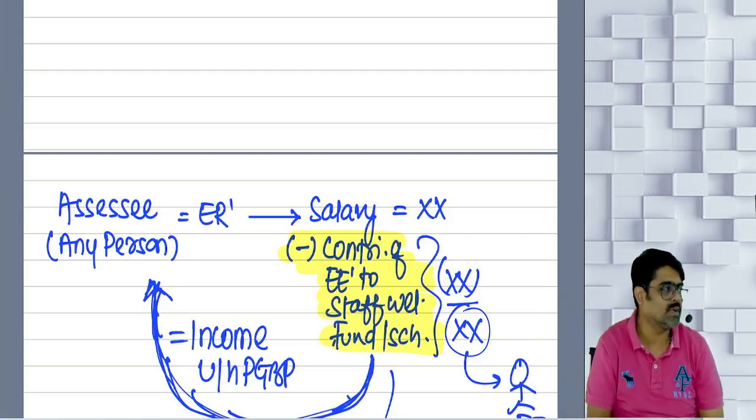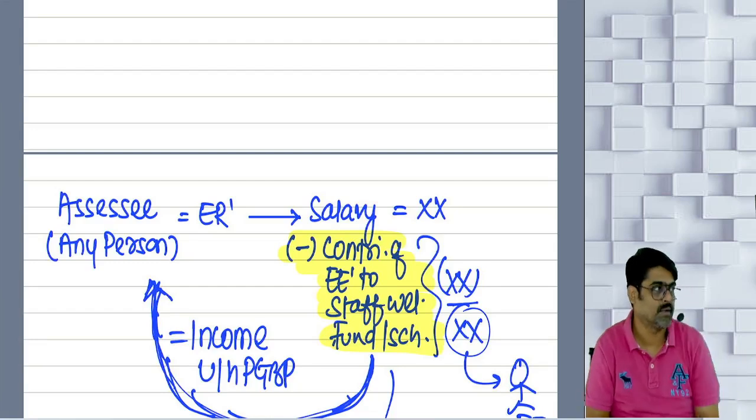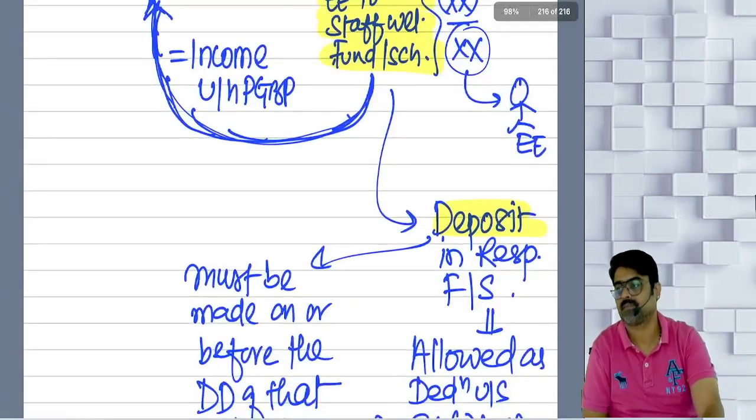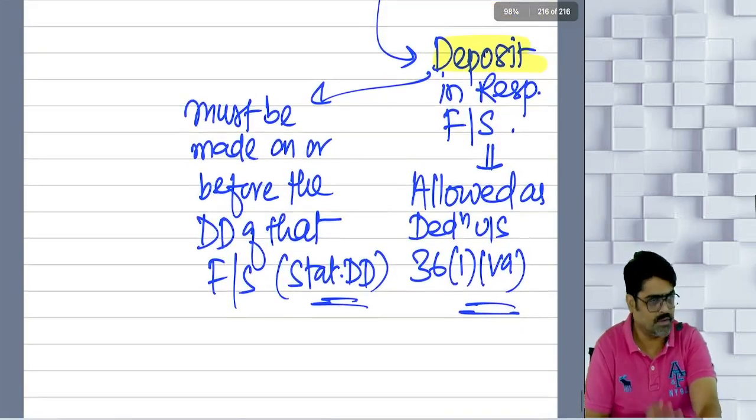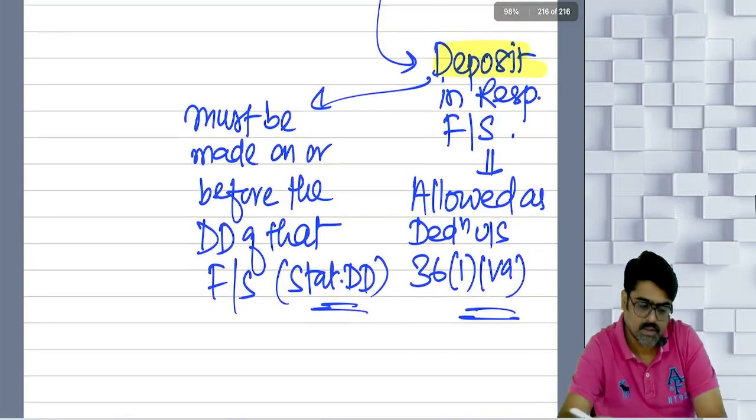It will be allowed as a deduction under clause 5A. Which clause? Will you remember this thing? Easy or difficult? Easy, no? Clause 5A. 5A is done.